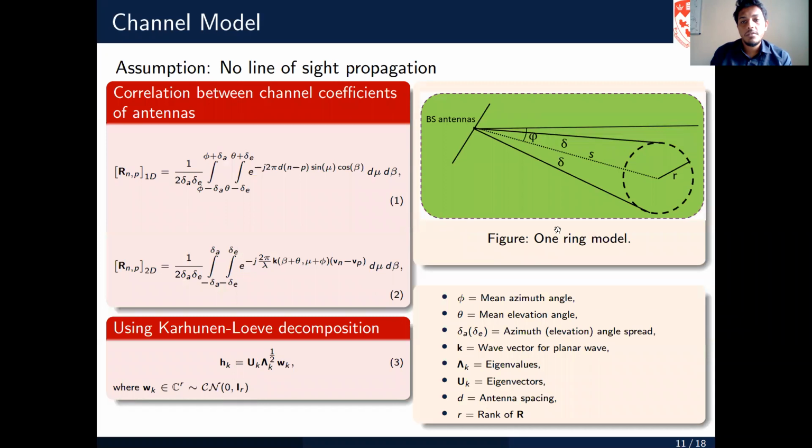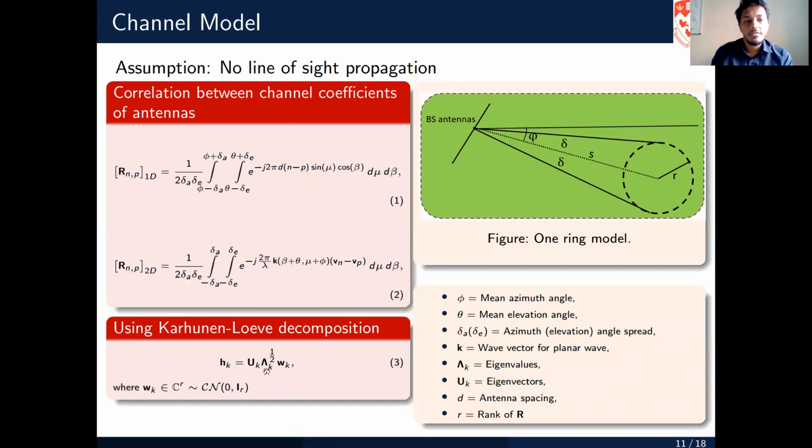For the channel model, we are considering the one ring model, where we have the user, which is surrounded by a ring of scatterers. The ring radius is given by R, and the signal is transmitted by the base station antennas at the azimuth angle phi. Based on this user's angular information, we can calculate the correlation between the channel coefficients. For example, here we have equation 1. It calculates the correlation for the ULA, the one-dimensional antenna array, and then equation 2 can be used to calculate the correlation between the channel coefficients of the antennas for the 2D array structures, which in this case are URA, UC, and CC.